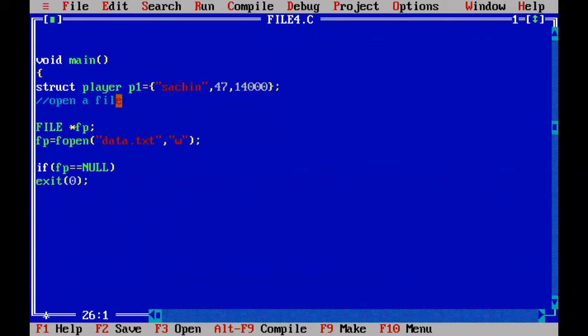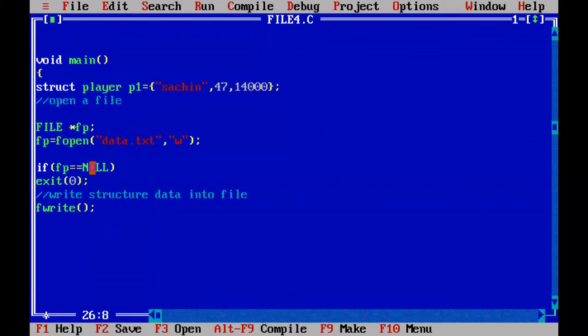Now you are able to write some data. Which data? Structured data. To write structured data into the file, we have to use the function fwrite. Fwrite, this function, that means we are writing structured data. Write structured data into file. How to write? Using the function fwrite. Here, how many arguments will it take?